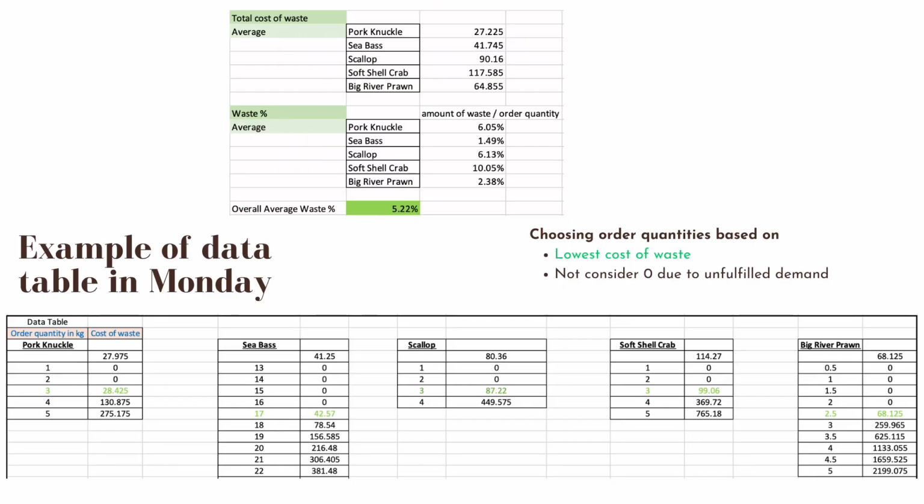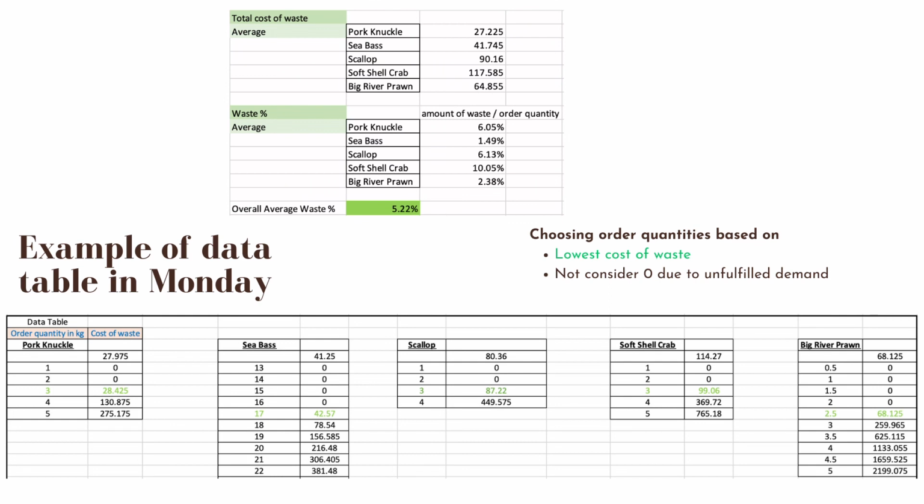After we have successfully run the simulation for Monday food waste, we find an average of two important measurements for each ingredient. The first one is the total cost of waste and another one is the percentage of waste. Then we find the overall average waste percentage, which will be used to compare with the current food waste in the next step.